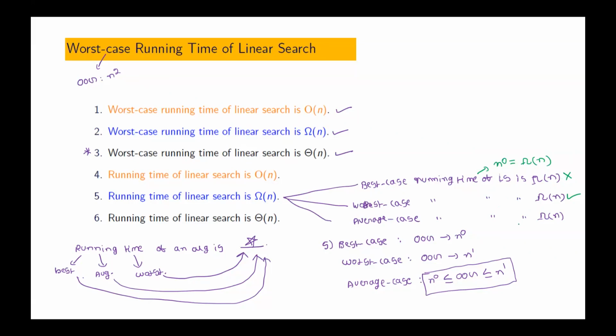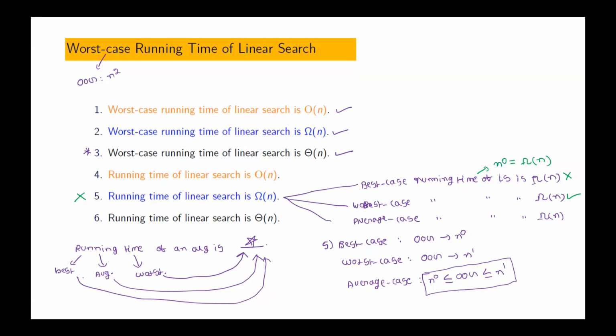That means, can we say that running time of linear search is big omega of n? Is that correct or not? No, sir. So when does it become correct? For the best case also it should be true, worst case also, and average case also. Then only it becomes true. So from this we can say that this is wrong. Is there any doubt here?